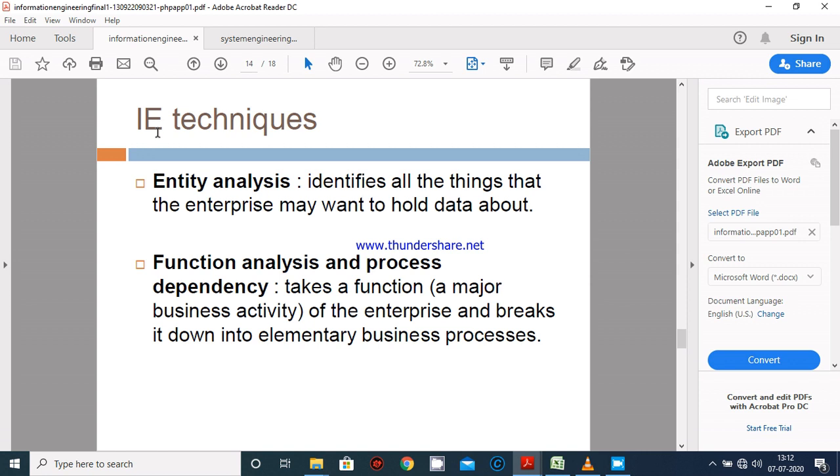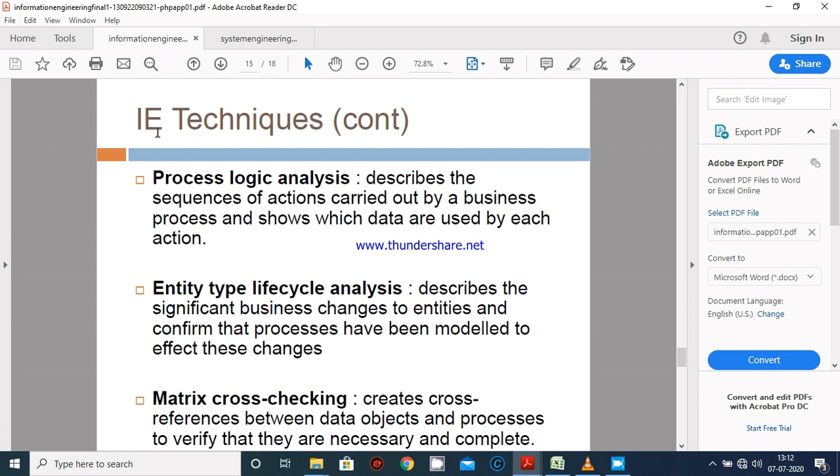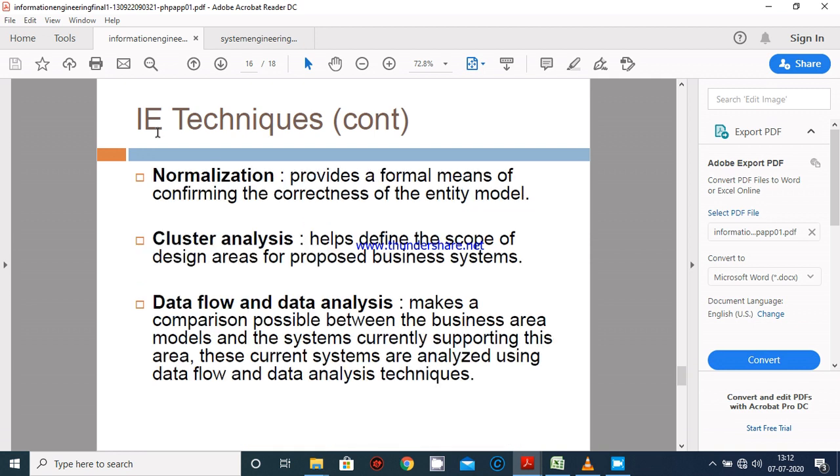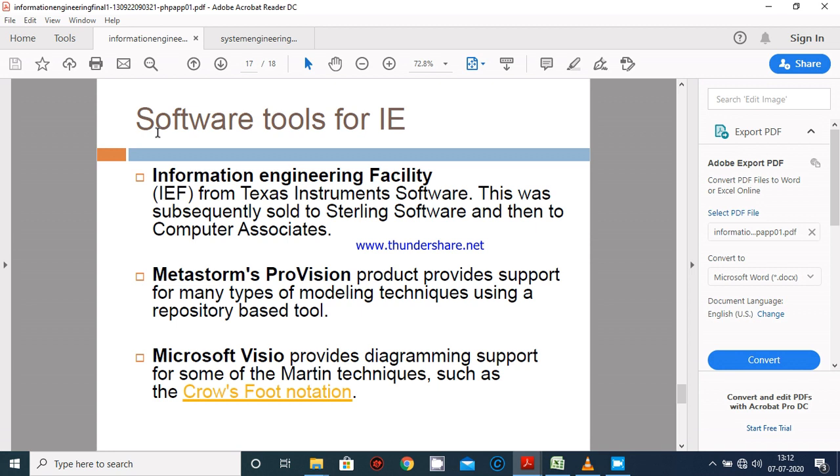The first technique is entity analysis, second is function analysis and process dependency, third one is process logic analysis, next one is entity type life cycle analysis, next matrix cross checking, next one normalization, next one cluster analysis, and the next one data flow and data analysis.